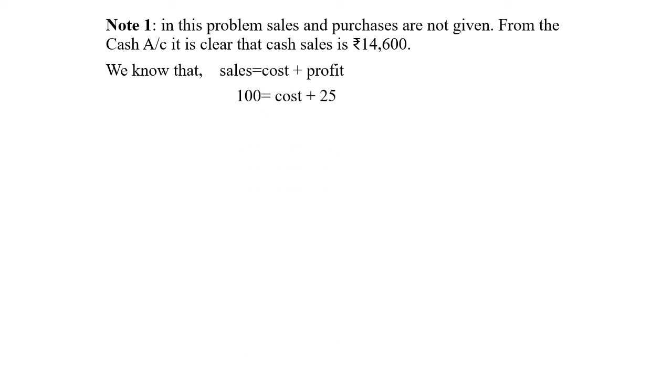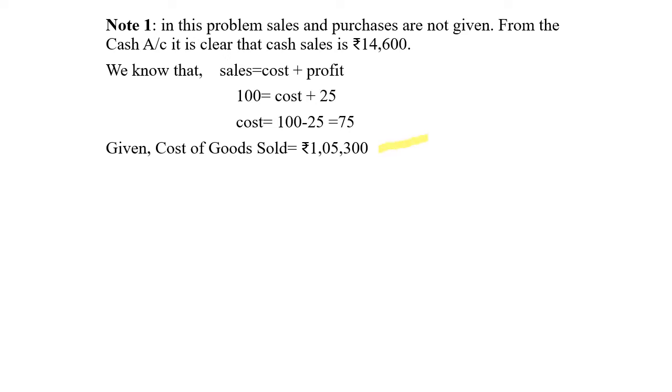So let us assume sales to be 100, cost we don't know, and the profit rate they have mentioned in the problem is 25%. So cost equals 100 minus 25 equals 75. Using the equation we have identified the cost rate, that is 75. So given cost of goods sold 1,05,300 as per the problem, adjustment number 1. Now cost 75, now cost is 1,05,300.